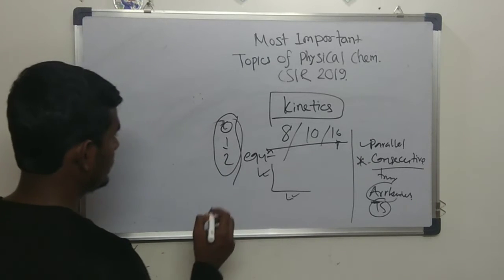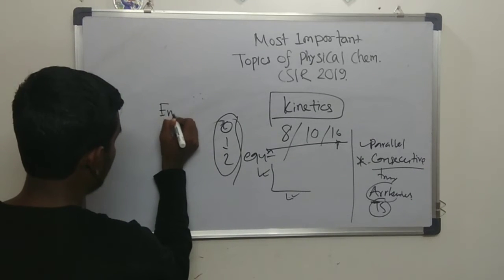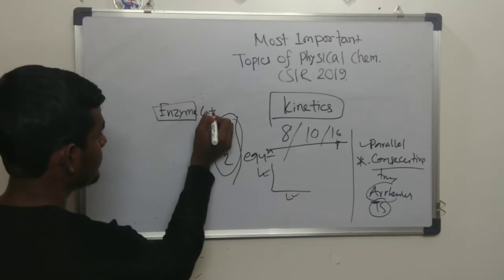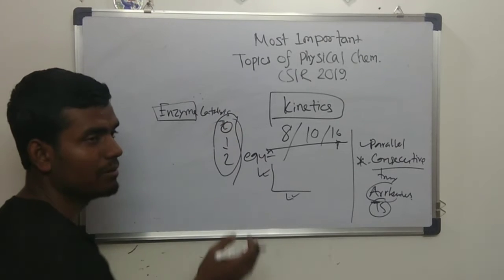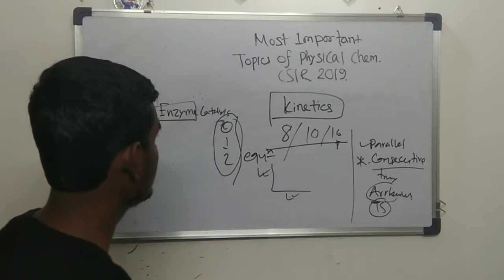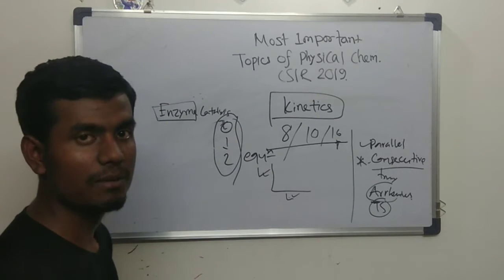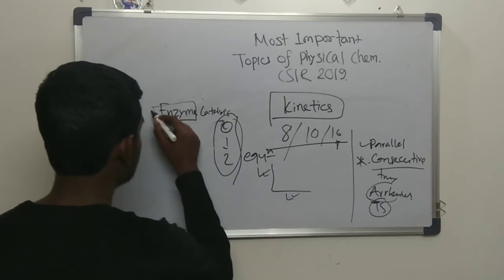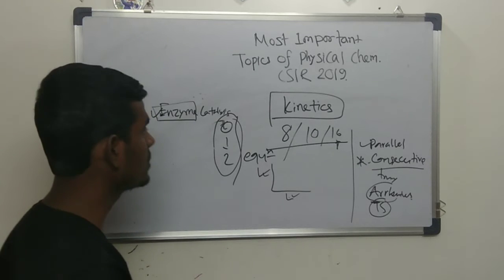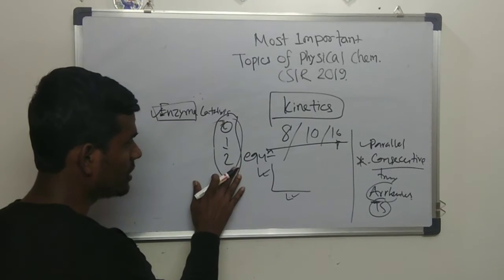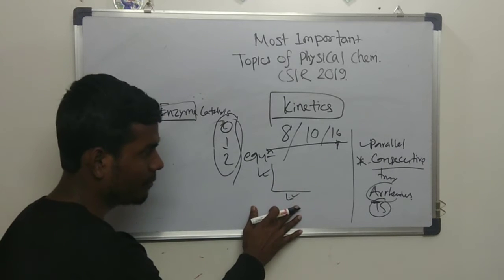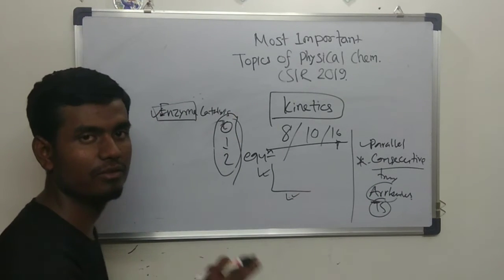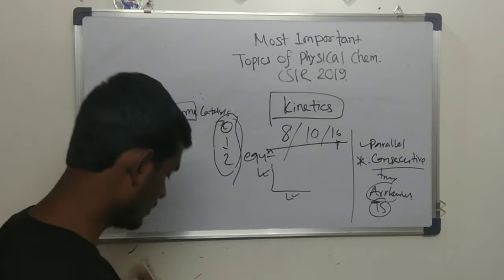One more part is enzyme catalysis. If you see the past few years' questions on enzyme catalysis, for example, Michaelis-Menten kinetics, then Km value calculation and Vmax calculation are based on simple numerical calculation. So you will definitely find one or two questions from enzyme catalysis, rate equation, integrated rate equation, plots, transition state, consecutive reaction, and parallel reaction. It's just enough from the CSIR point of view. You will definitely get questions from here.